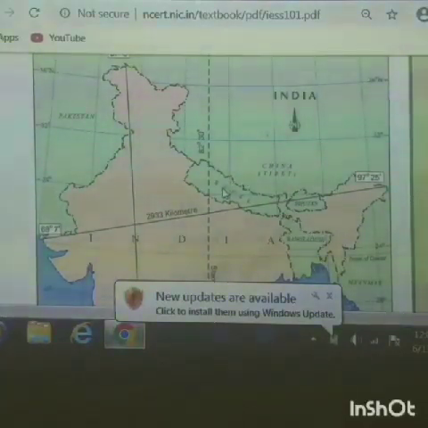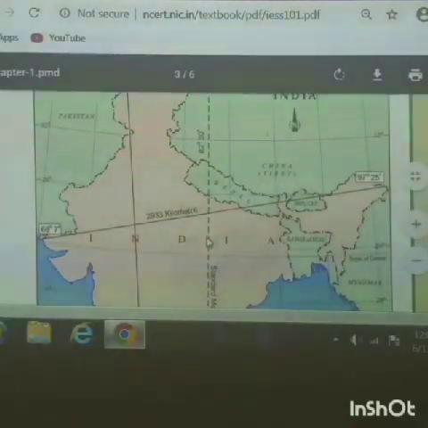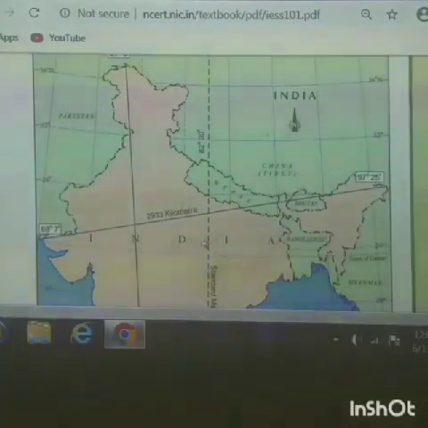You can see very clearly in the image the 82 degrees 30 minutes east longitudinal line passing through Mirzapur in Uttar Pradesh. This longitudinal line is considered Indian Standard Time, which gives the exact time in all directions. All over India follows this Indian Standard Time.